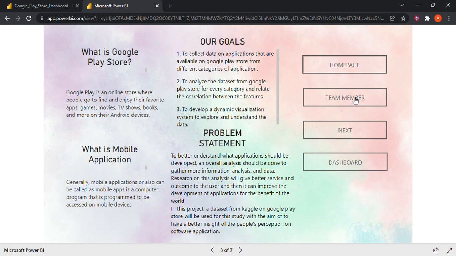Thus, in this project, a dataset from Kaggle on Google Play Store will be used for the study with the aim of having a better insight into people's perception of software applications.